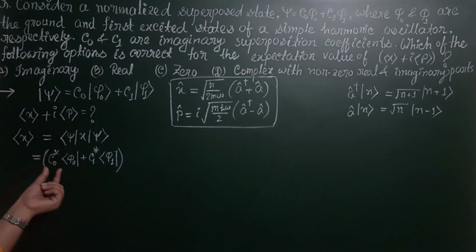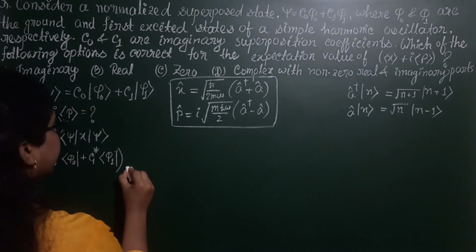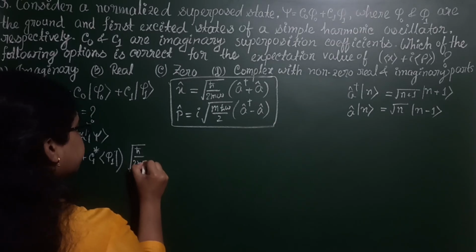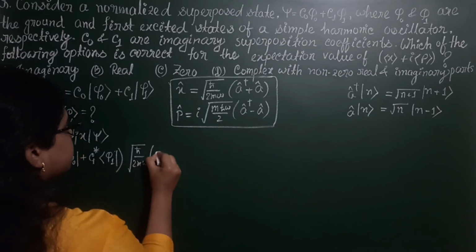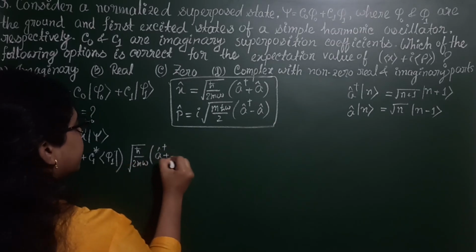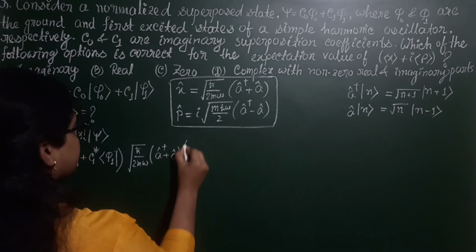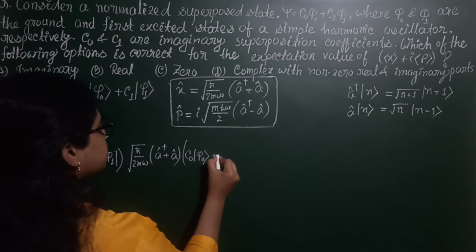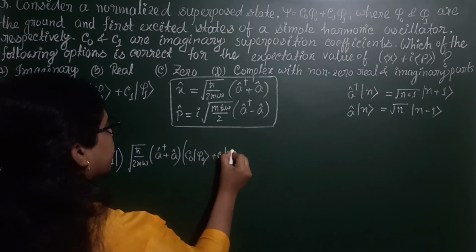That's why it will be the conjugate of C0 and C1. Okay. Now put the value of x, root over h cut by 2m omega, a dagger plus a, and ket psi, C0 phi 0 plus C1 phi 1.